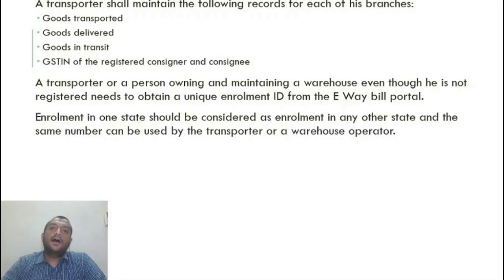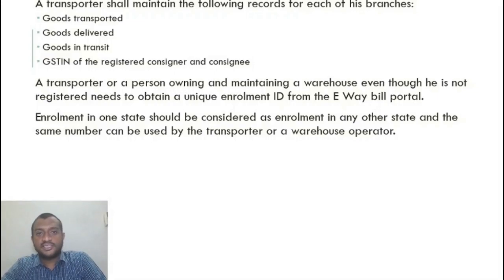So these transporters are very unorganized, even the warehouse owners. Because their turnover might not have crossed 20 lakhs, they will not register with GST. In order to have a track of these transporters, the GST legislation asks these transporters and warehouse operators to mandatorily register themselves, not under GST but obtain a unique enrollment number by filing this ENR01 form in the e-waybill portal.